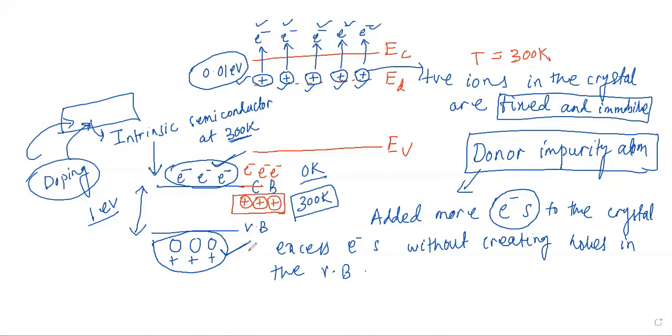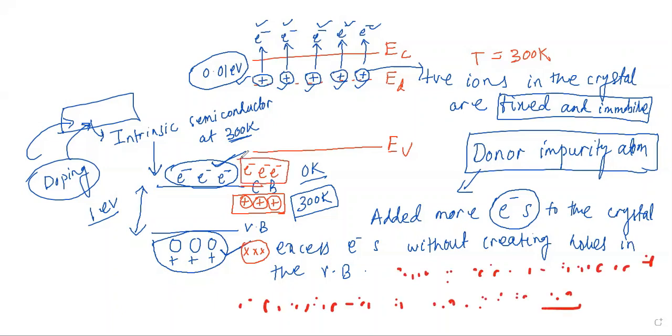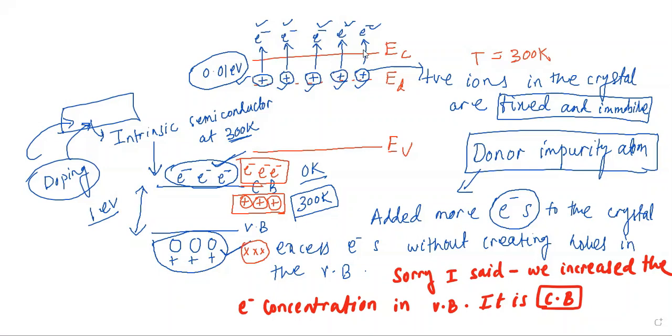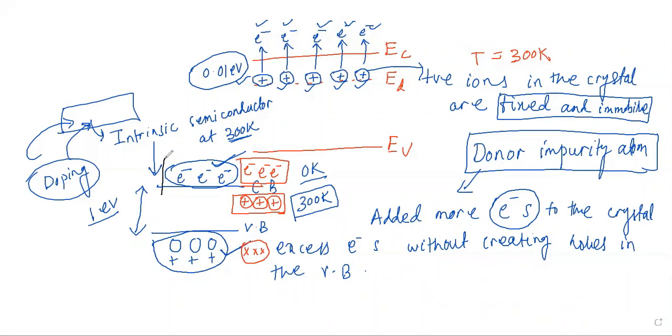So we didn't create any holes in the valence band in this process of adding donor impurity atoms to the intrinsic semiconductor, whereas we increased the concentration of electrons in the conduction band. The net number of electrons after doping has increased, without creating any holes.